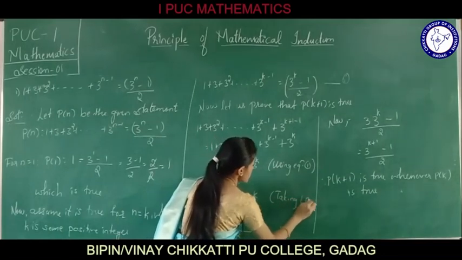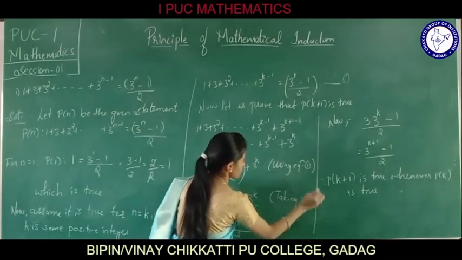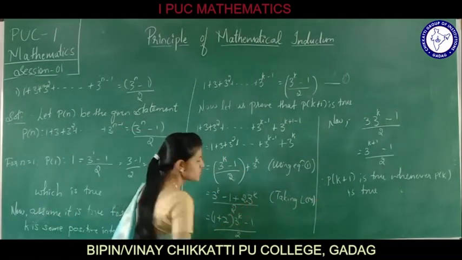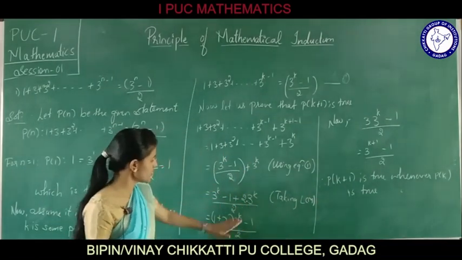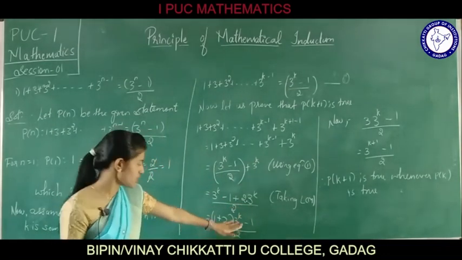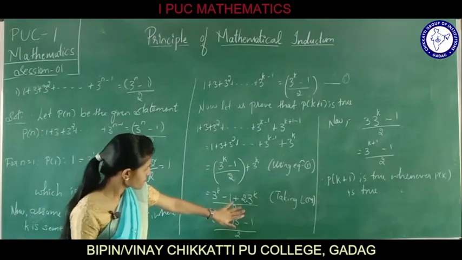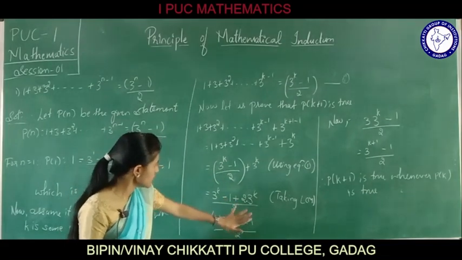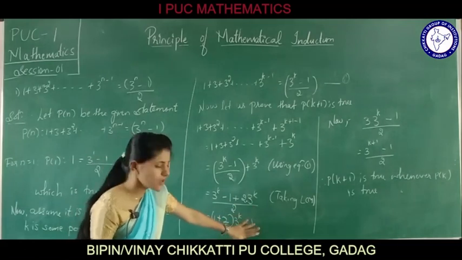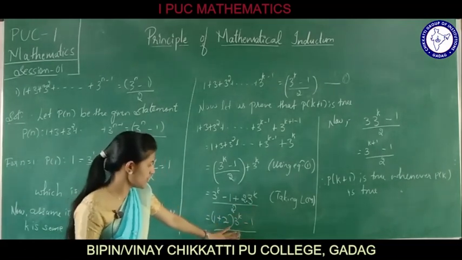On taking LCM, we got 3 raised to k minus 1 plus 2 into 3 raised to k divided by 2. Next we have taken out the common, that is 1 plus 2 into 3 raised to k, minus 1 divided by 2.